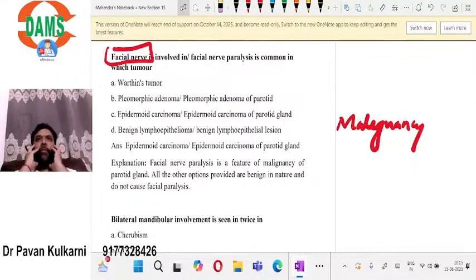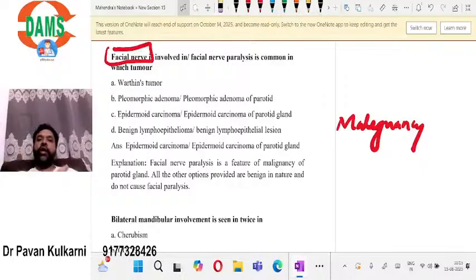Suppose there is a pleomorphic adenoma. Typically in pleomorphic adenoma patients, you are not expected to see facial nerve involvement. However, in a pleomorphic adenoma patient, if you see facial nerve involvement, that suggests that malignant changes have occurred in that pleomorphic adenoma.